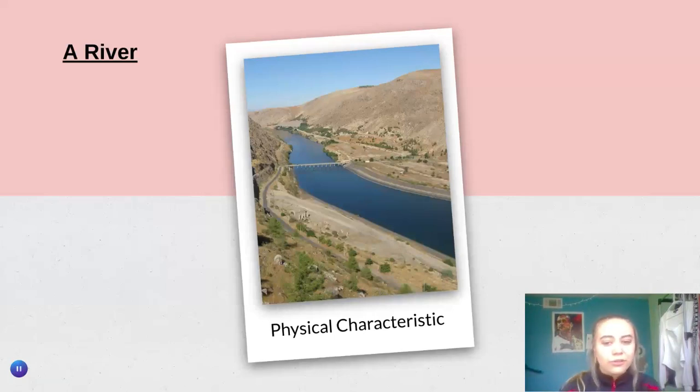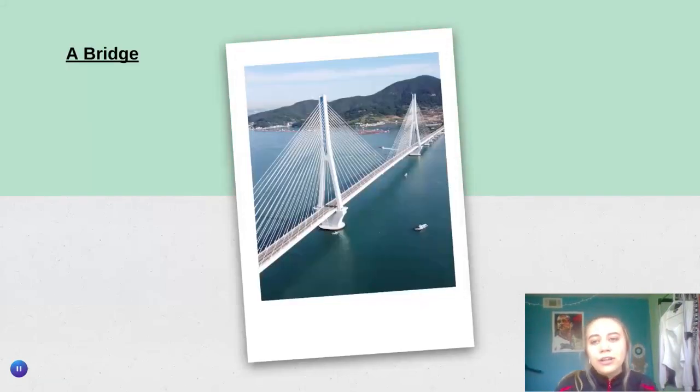There's always been rivers. All right, our next one is a bridge. Look at that white bridge in the picture. Is that a physical characteristic or a human characteristic? All right, I'm revealing the answer. It is a human characteristic. We built that. Humans did, right?